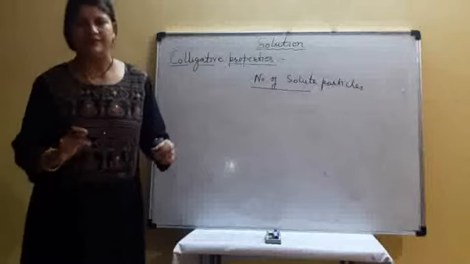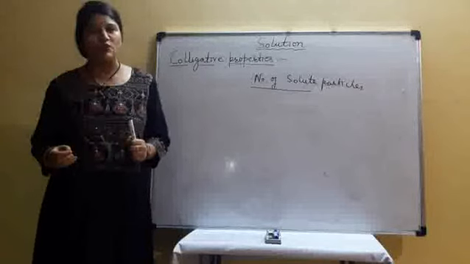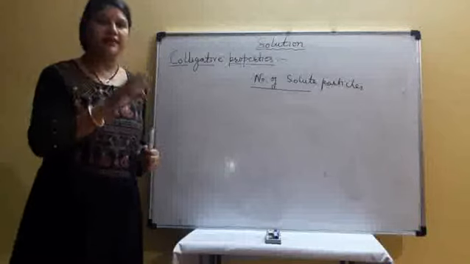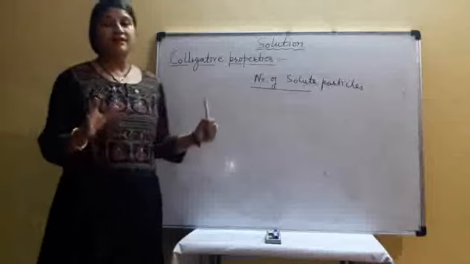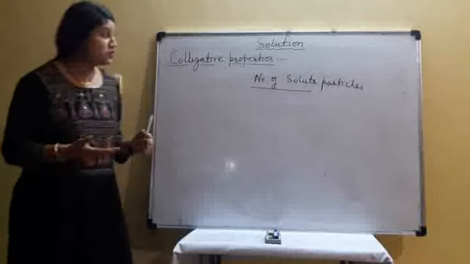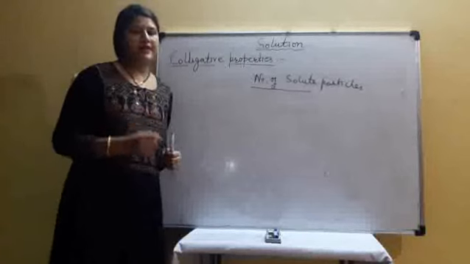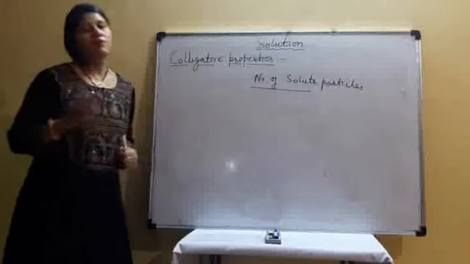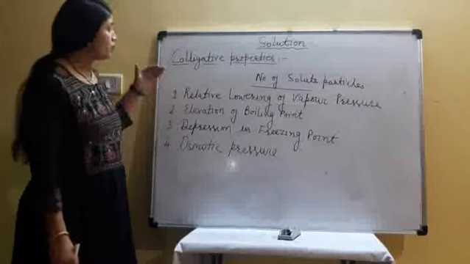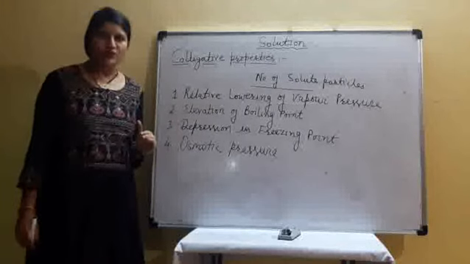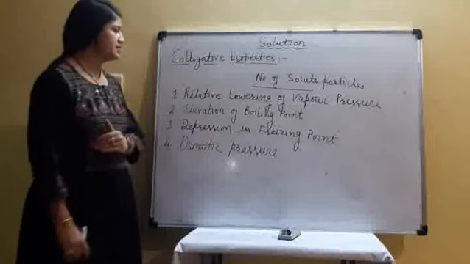It doesn't matter. Suppose solute A is urea and solute B is glucose. When we add them in 100 ml of water, these properties are the same. But which properties? There are four colligative properties of a solution which only depend on the number of solute particles.